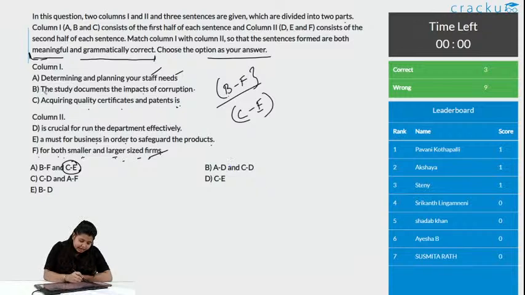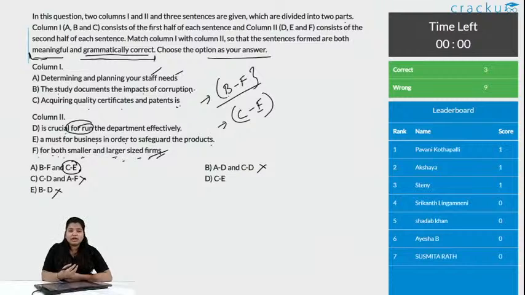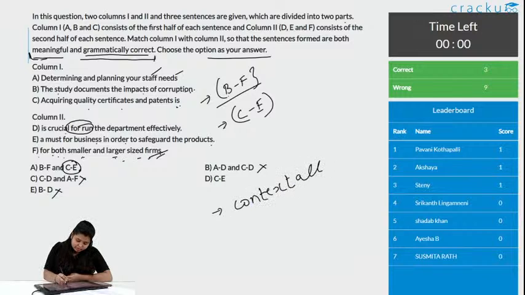C and E is correct. A and D says determining and planning our staff needs is crucial for run the department. So, D is grammatically wrong. For run the department, it should be for running the department. So, any option with D is making the statement grammatically incorrect. So, obviously, this is wrong, this is wrong, this is wrong. Now, we have B is not grammatically correct, actually even not contextually. So, the thing you should note is it is not contextually correct. So, B and F will be eliminated.